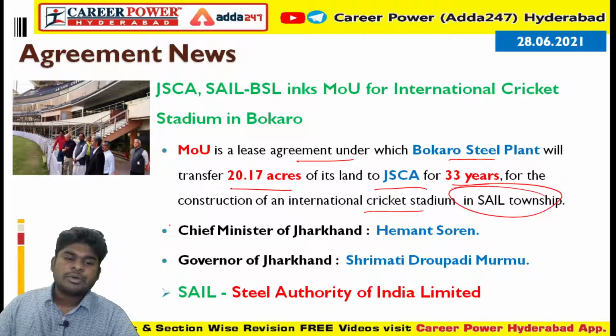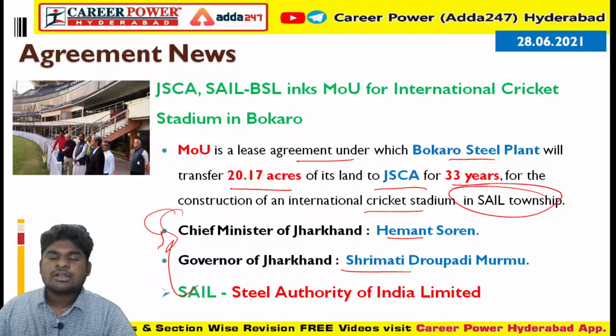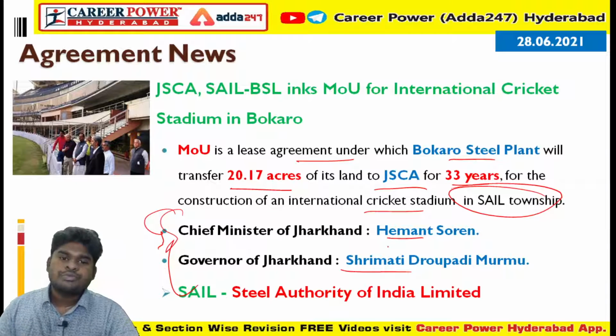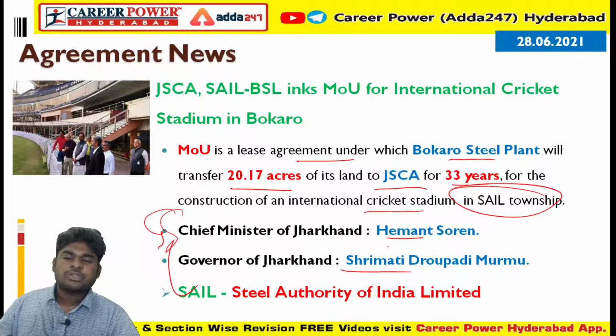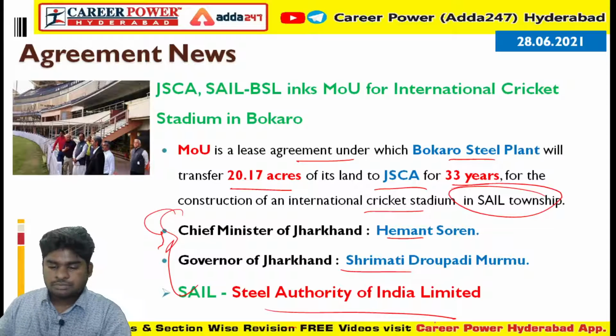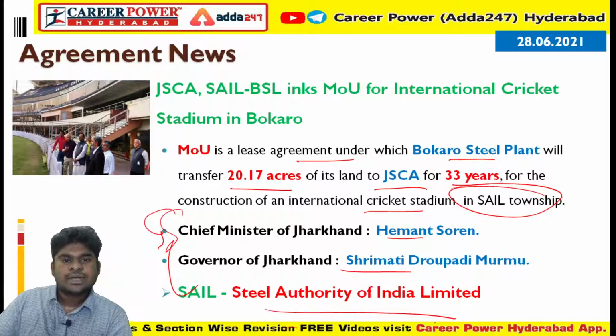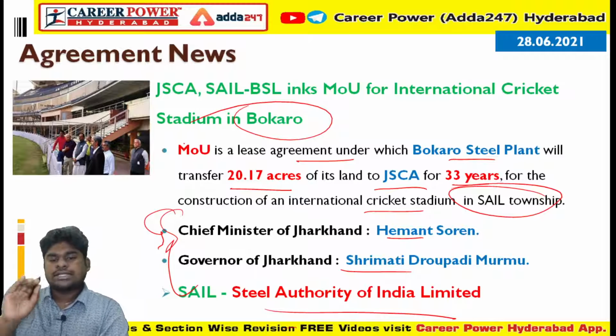Also remember points like the Chief Minister of Jharkhand, Hemant Soren, and the Governor of Jharkhand, Srimati Draupadi Murmu. The full form of SAIL is Steel Authority of India Limited. So please remember these points: a new international stadium is coming in Bokaro city.